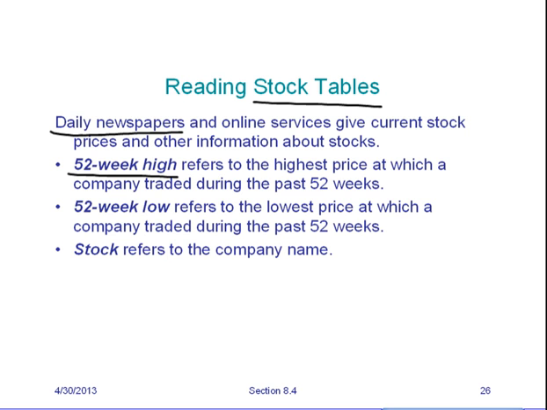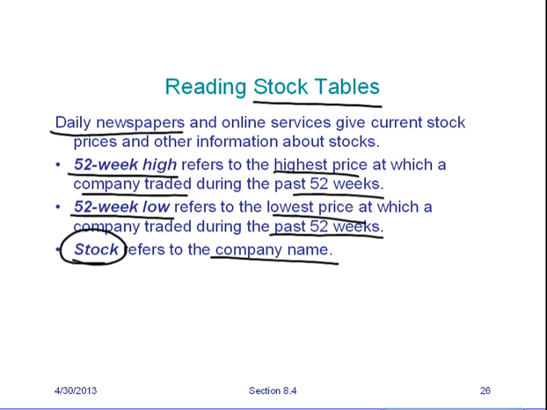52-week high, that's actually exactly what you think it is. It's the highest price the company traded during the past 52 weeks. Remember, this is stocks. 52-week low, the lowest price that somebody paid for a particular stock in the last 52 weeks. Remember, 52 weeks in a year, so we're talking about the last year. When it says stock, they're talking about the actual company name.